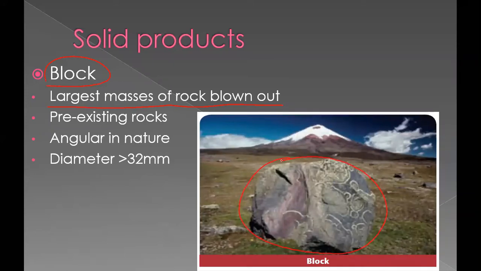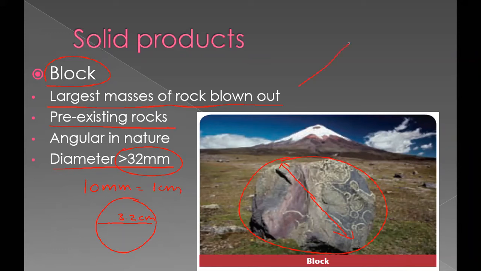The size of a block may go up to more than 32 mm. 10 mm is 1 centimeter. So just imagine 32 mm, the diameter will be around 3.2 centimeter. So more than 3.2 centimeter diameter is considered as blocks. And these are most of the times pre-existing rocks. Pre-existing rock means what? I will tell you.